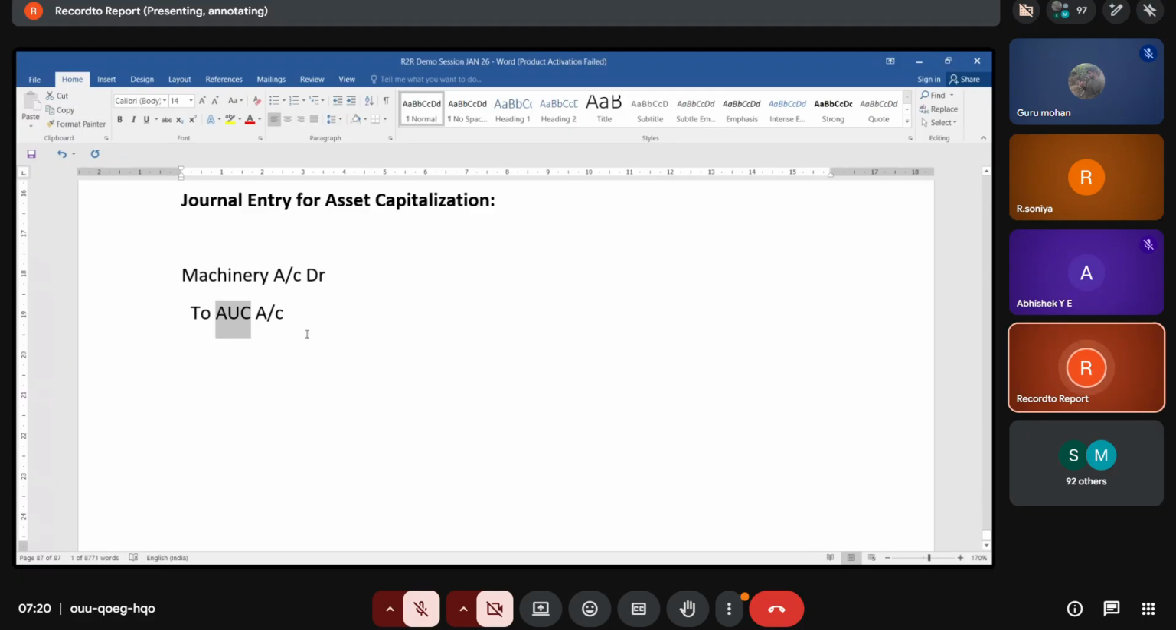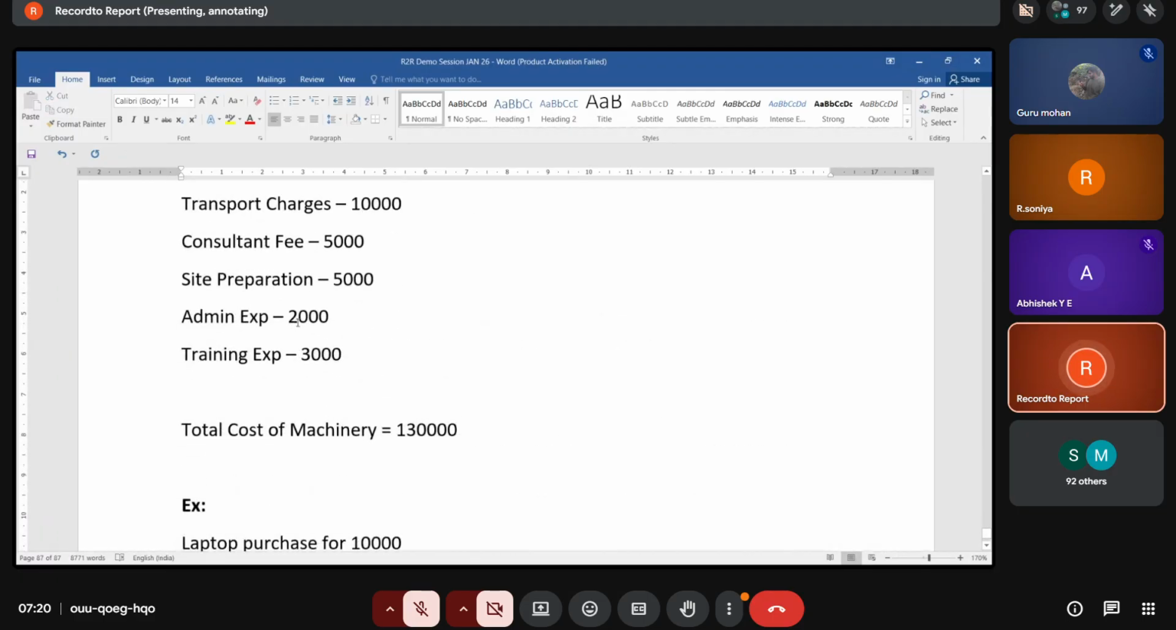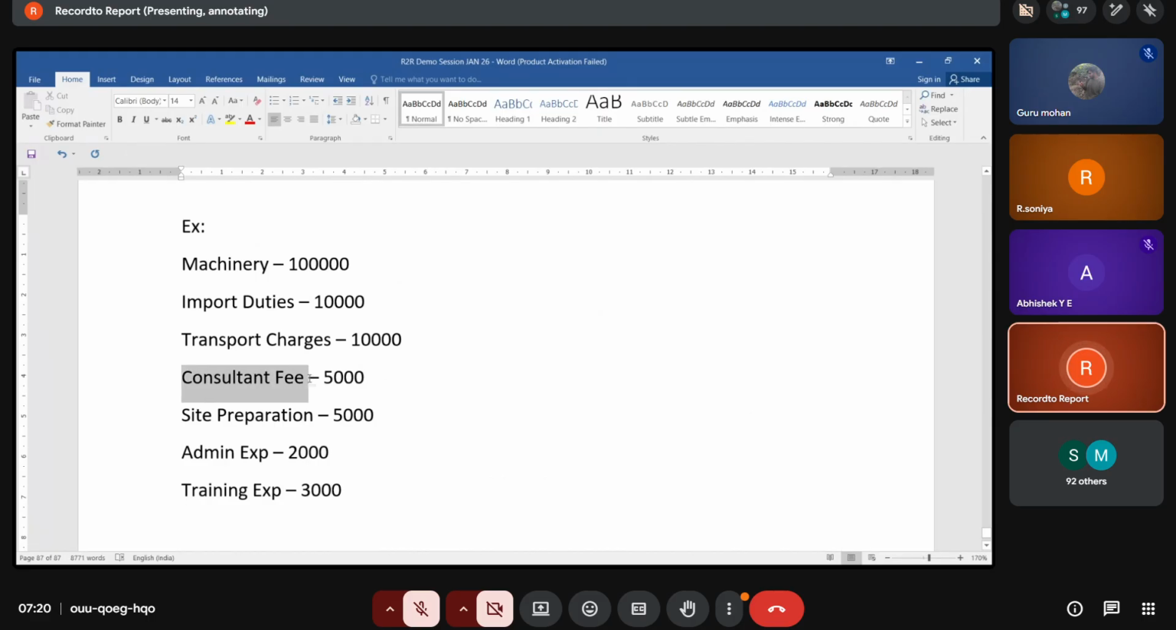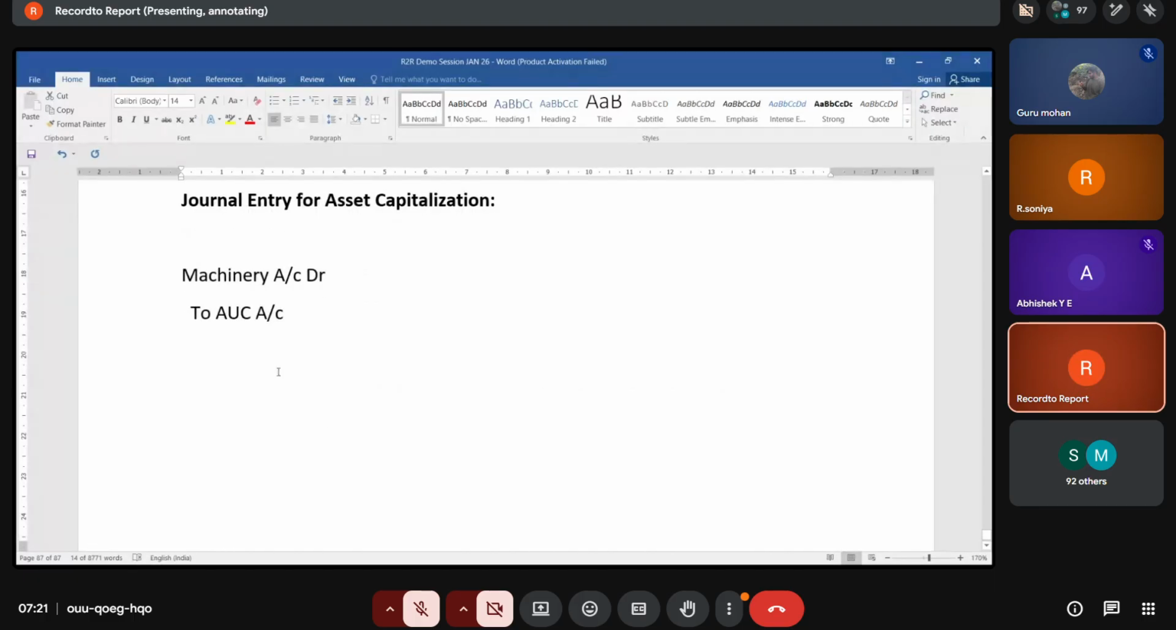To take, like while purchasing itself, will you know what the expenses of site preparation are? What are the consultation charges, guys? Can we know that? While purchasing the machinery, we purchase for 1 lakh. Can you expect the total transportation charges, consultant fees, site preparation? Can we get the exact figure? It might increase or it might decrease. Once everything is done and it is ready to use, we will bring all these expenses into the asset account.